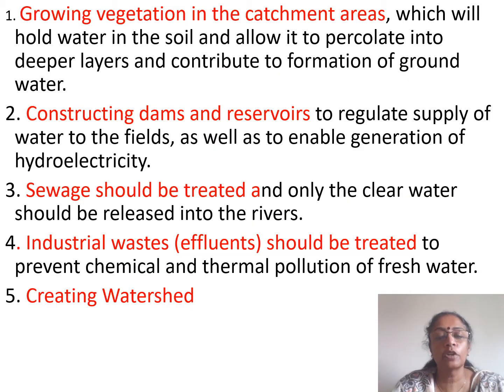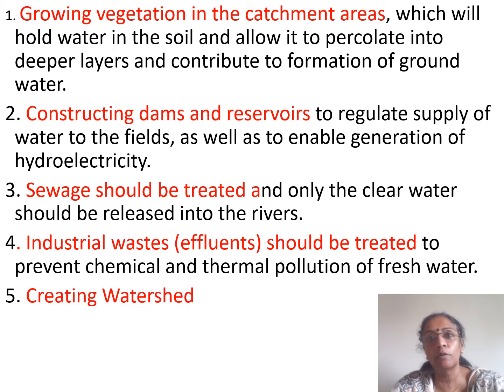Some other methods of water conservation are growing vegetation in the catchment areas so as to help hold the water in the deeper layers of the soil, and thus help in the formation of groundwater. Construction of dams and reservoirs helps to have a regular supply of water to the fields. Then sewage treatment of the water that is being released into the rivers and lakes, and treatment of industrial waste effluents, prevent the pollution of fresh water.